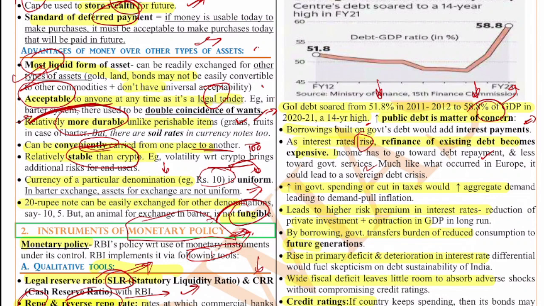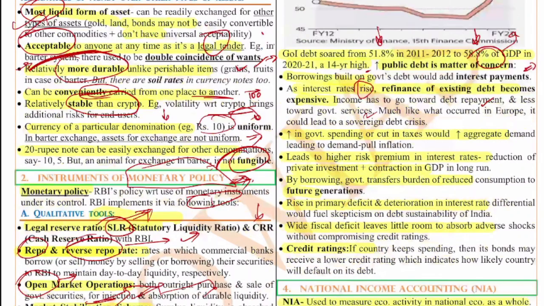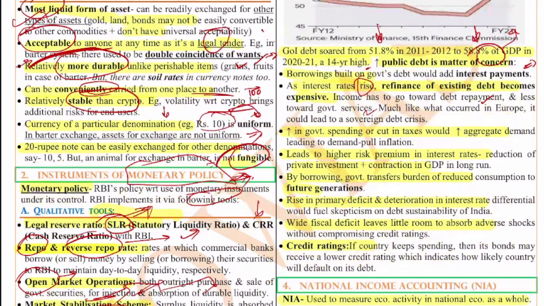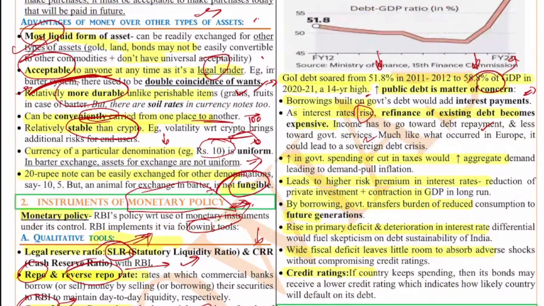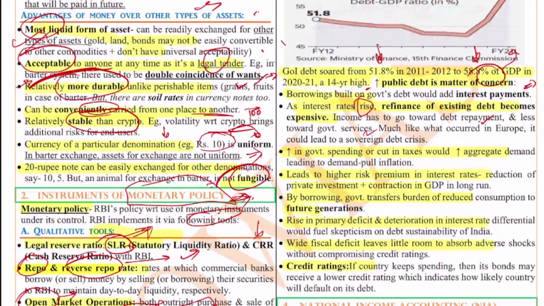So the debt always has to be under control, because generally when the debt is increasing, the debt serviceability burden will increase. So when the debt serviceability burden increases, there will be less investment, because the government is spending most of its money on interest payments and all. So the expenditure on capital will eventually decrease.